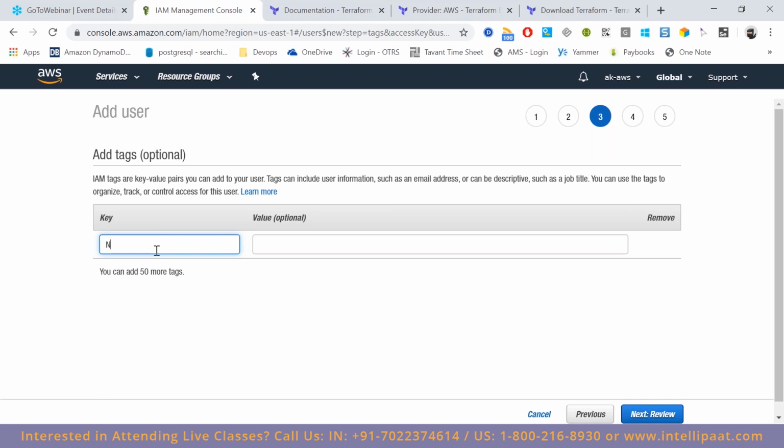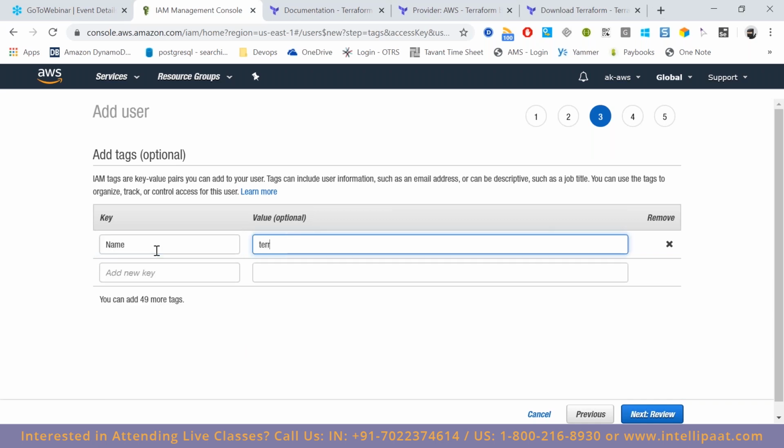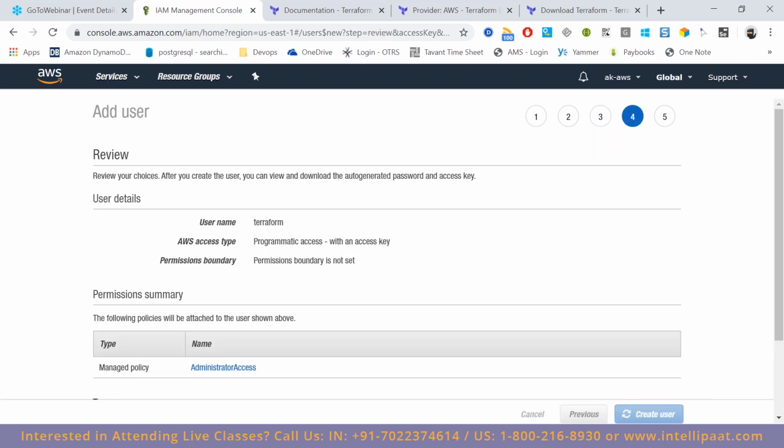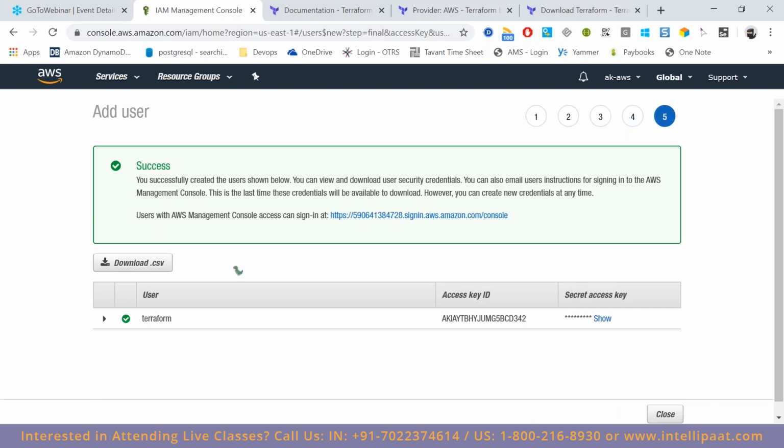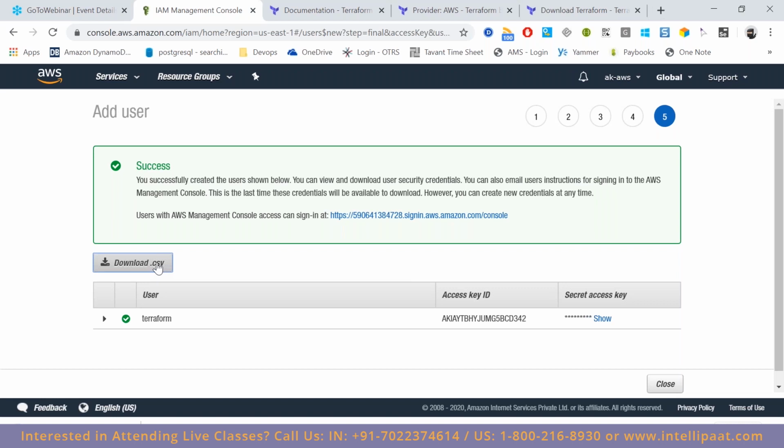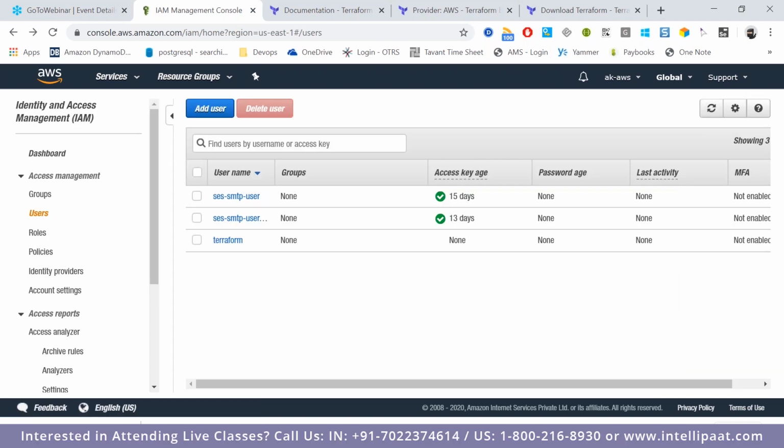Now let me name it Terraform, then click review, create user, and then let me download these credentials. Close it.